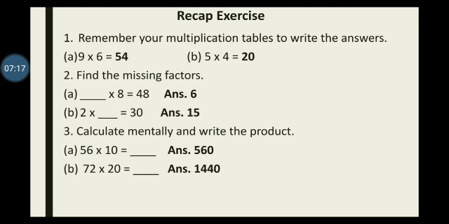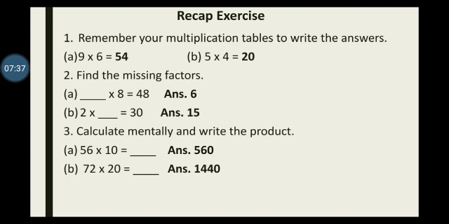56 multiplied by 10. I have written 0 at the ones place in my answer. Then what is remaining with 10? 1. You multiply 56 by 1. You get 56. So your final answer will be 560.